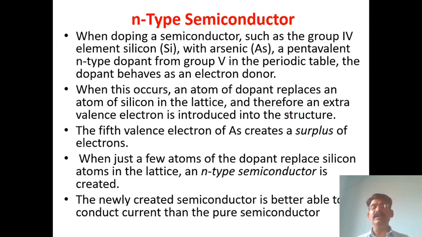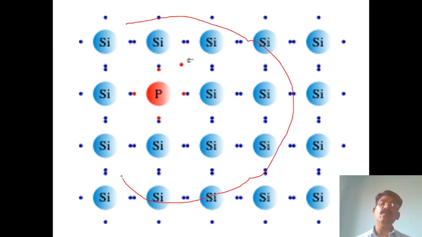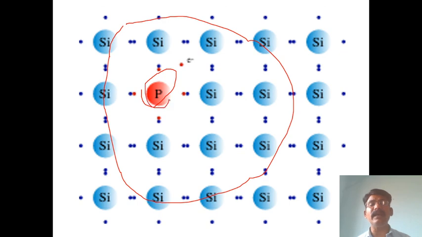Definitely the newly created semiconductor conducts current better than the pure semiconductor. In the diagram we have to see here, this is the silicon crystal. One silicon atom is replaced by a fifth group pentavalent element like phosphorus or arsenic.